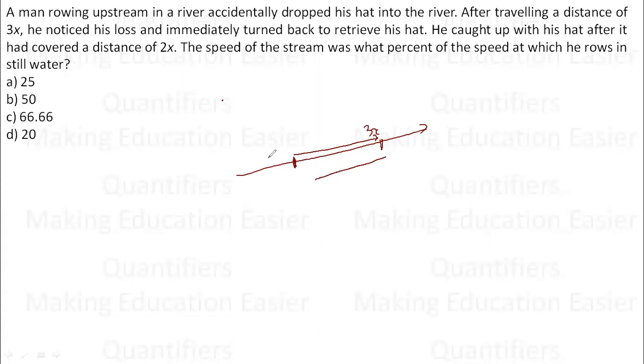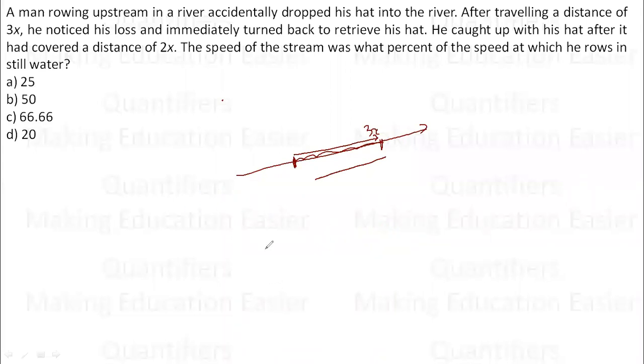Now think about one thing very easily: if this is upstream, then this will be downstream, the water is flowing this way. Now if the water is going this way, how will the hat travel? The hat does not have any of its own speed. The hat will travel only at the speed of the stream. Think for yourself: if water is flowing and there is something in it, it keeps flowing along with the water. So the hat will travel at the speed of the stream.